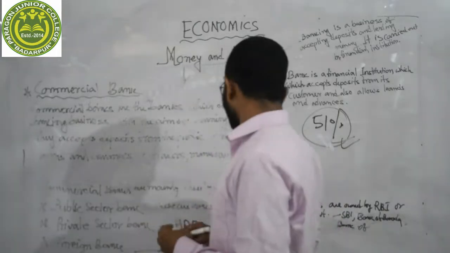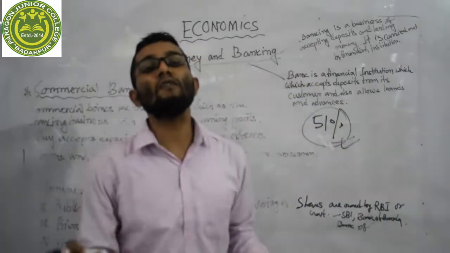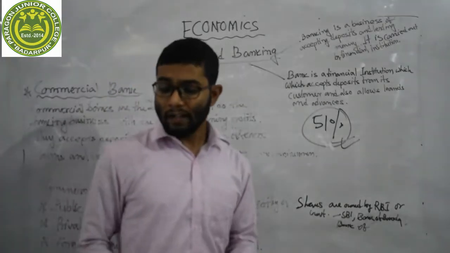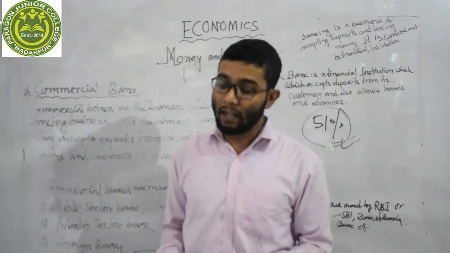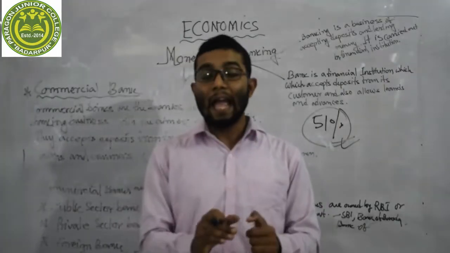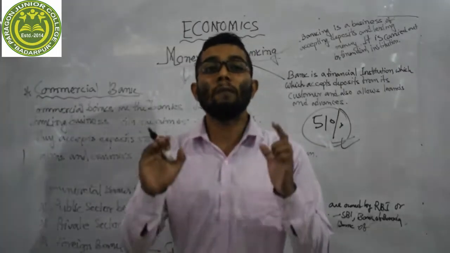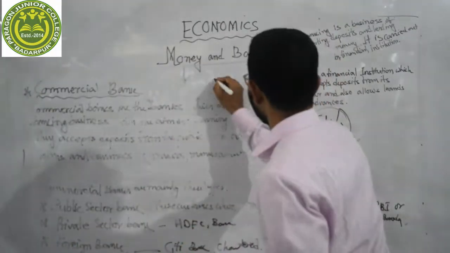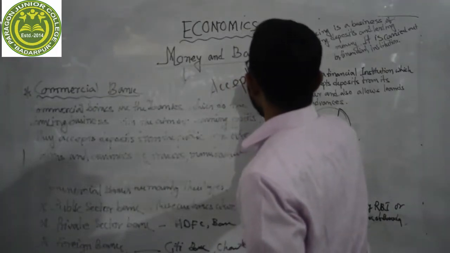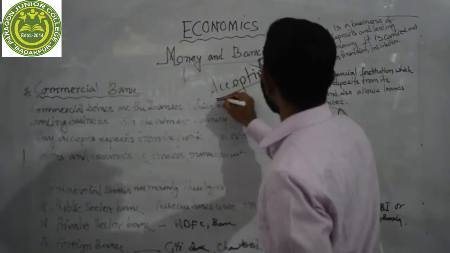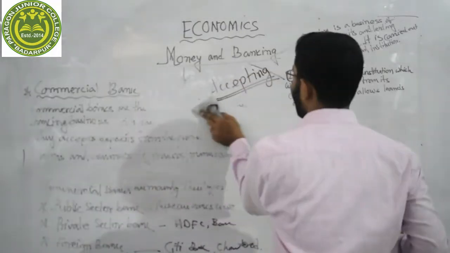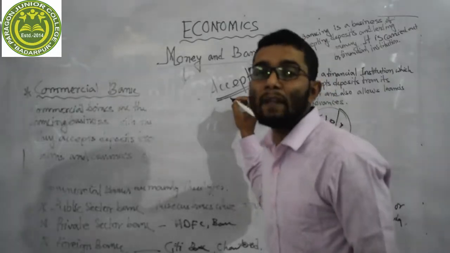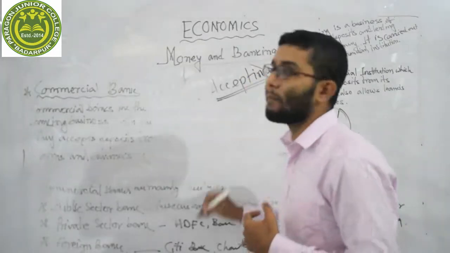Dear student, now we will discuss the functions of commercial bank. What are the functions of commercial bank? The main functions of commercial bank are to accept deposits from the public and to give loans and advances to the public. Our first function is accepting deposits. The first function of commercial bank is accepting deposits from its customers.